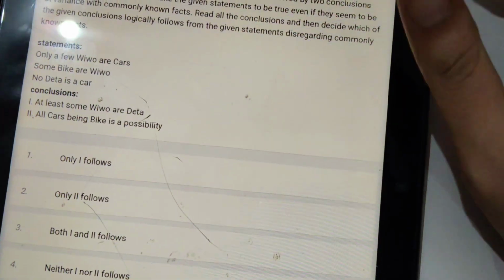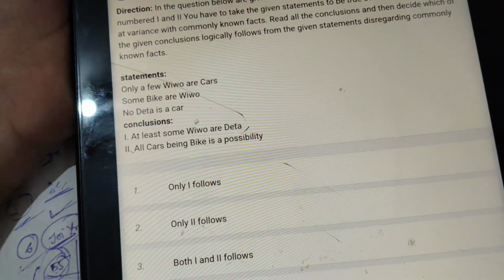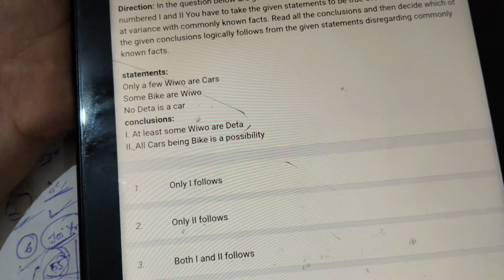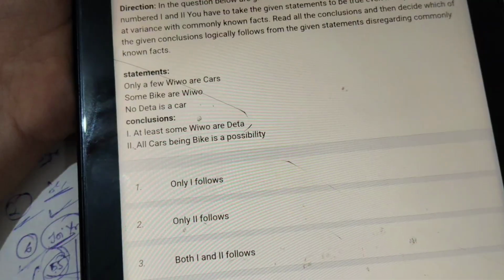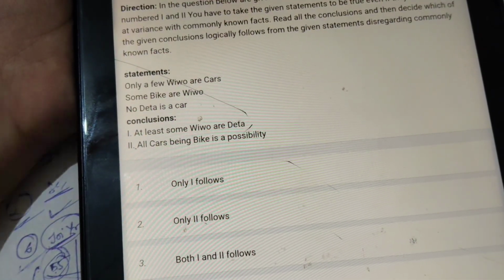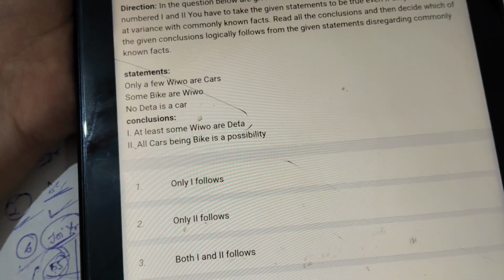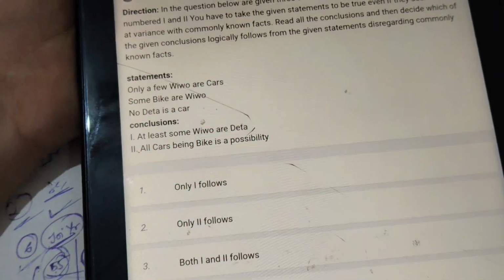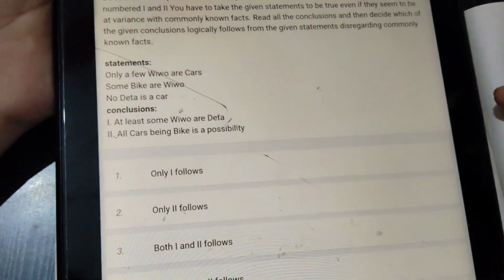Next, syllogisms, one of my favorite topics and an easy, scoring topic, along with reasoning and inequalities. Definitely we can see 3 to 5 questions in any banking exam. Based on my experience, in SO, AFO and other previous years' papers, syllogisms are there. So don't skip this syllogisms part. Less time, more marks. Such a topic is syllogism. So first we will solve this.